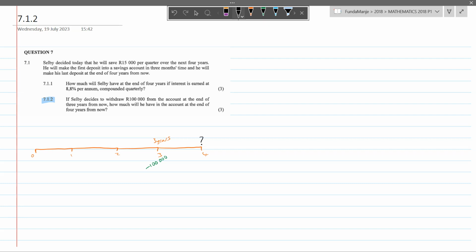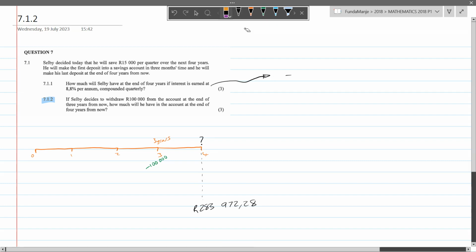So the best way to solve this problem is to use the information that we've already calculated in 7.1.1. What we calculated in 7.1.1 was the amount that he has after the entire 4 years. So theoretically, if all goes well and he doesn't withdraw, we already know him to have 283,972.28 in his account at the end of the 4 years. But now let's consider the timeline where he withdraws 100,000 after 3 years.